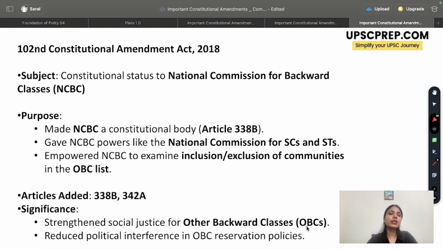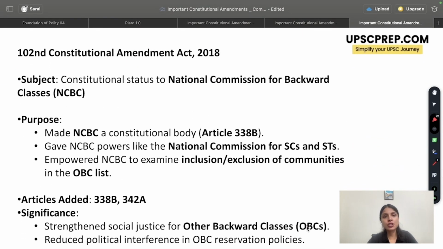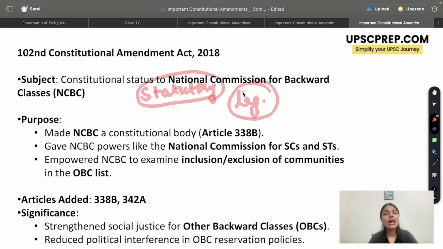The next amendment that you should know is the 102nd Constitutional Amendment Act of 2018, which gave constitutional status to National Commission for Backward Classes. My dear students, before this, it was a statutory body, meaning it was framed by the legislation of the parliament, which meant any changes could be brought about by a simple legislation of the parliament. Considering this, the status of National Commission for Backward Classes was upgraded from being just a statutory body to a constitutional body. A new article was inserted and that was Article 338B.